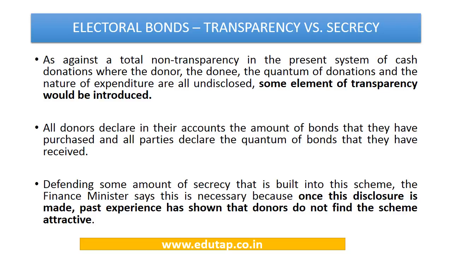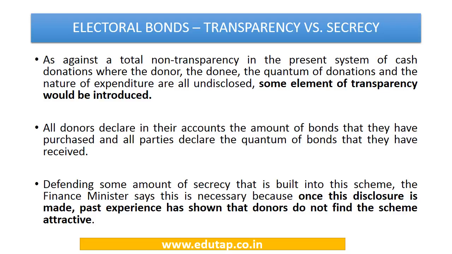Now all the donors who are donating money will declare in their accounts the amount of bonds that they have purchased, and similarly on the other side the political parties would be declaring the amount of bonds that they have received. So some amount of transparency is definitely going to be introduced, despite some amount of secrecy which is there in this scheme.